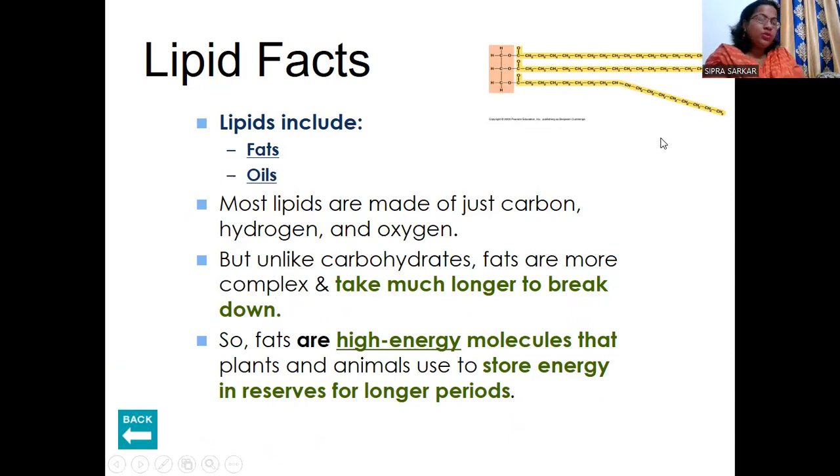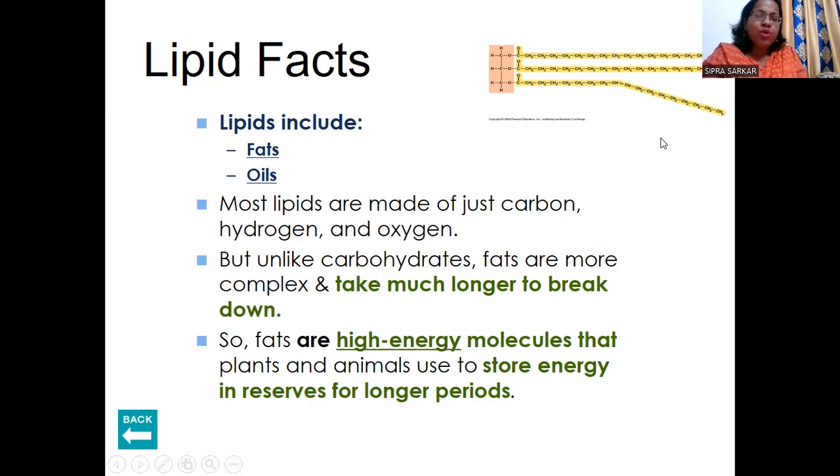So lipids include fats and oils. Most lipids are made of just carbon, hydrogen and oxygen, but their structure is dissimilar to carbohydrates. Lipids contain not only carbon and hydrogen, they also contain the COOH group, the carboxylic acid group. Unlike carbohydrates, fats are more complex and take much longer to break down.